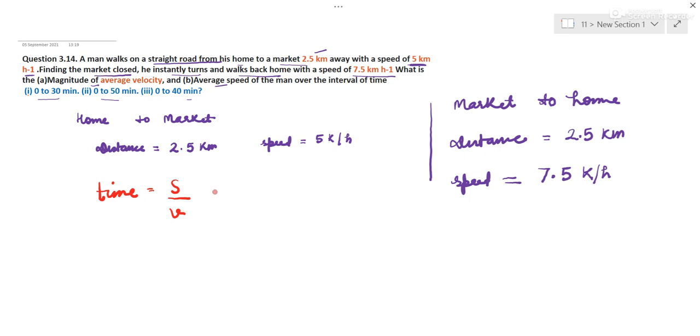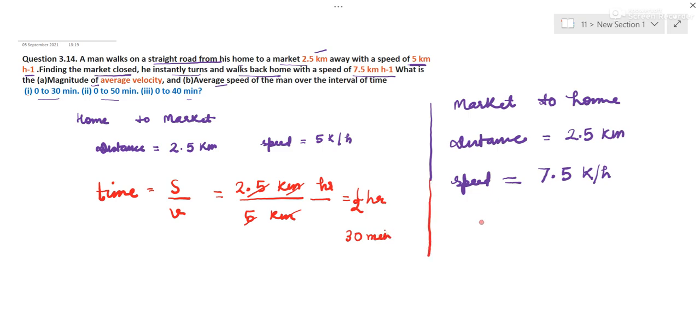So distance is 2.5 kilometer and speed is 5 kilometer per hour. So it got cancelled. It is half hour. That is 30 minutes.